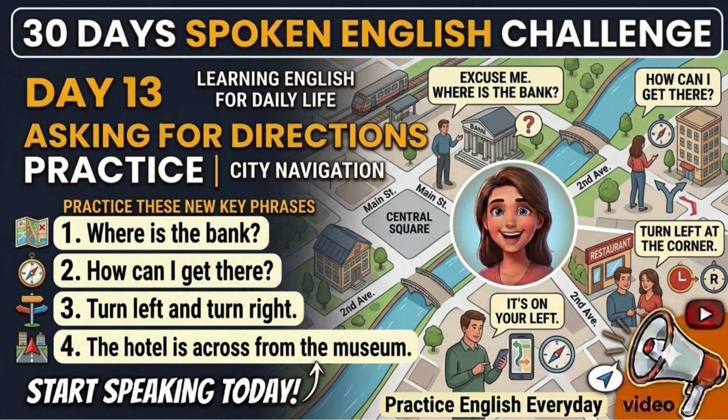Let's put them together. Go straight and turn left. Repeat. Go straight and turn left. Now, go straight and turn right. Repeat. Go straight and turn right. Excellent. You can also give directions using at the corner. For example, turn left at the corner. Repeat. Turn left at the corner. Or turn right at the corner. Repeat. Turn right at the corner.